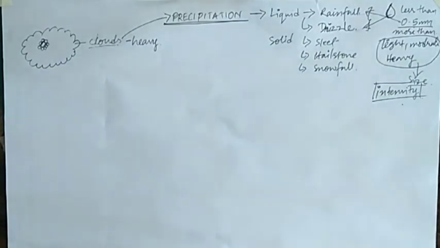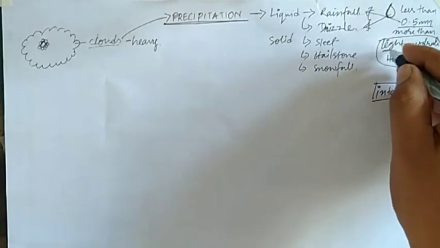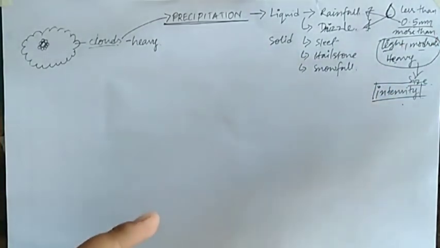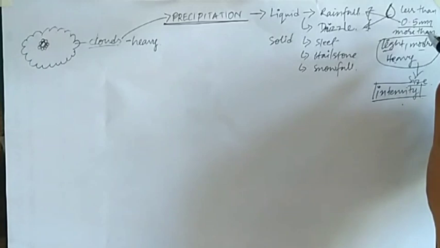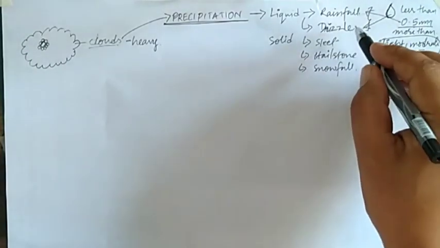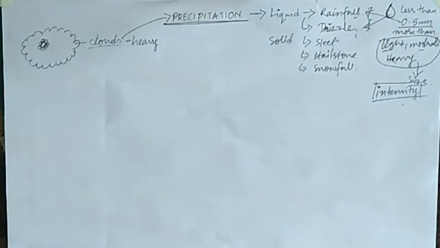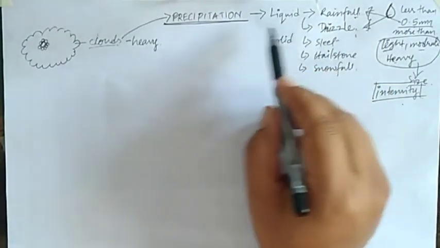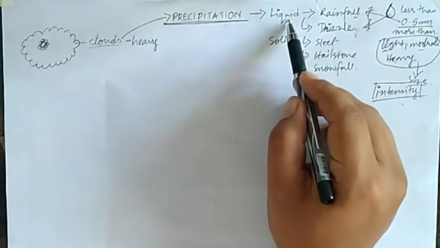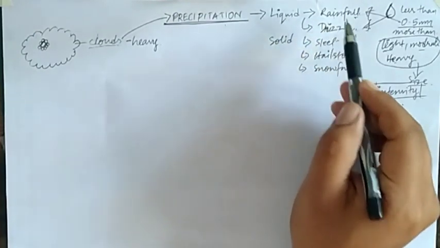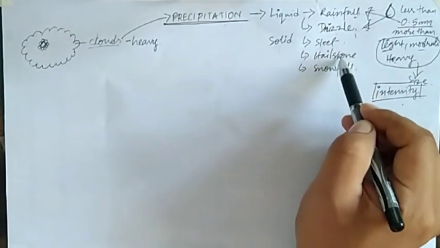So the intensity will decide the different types of rainfall, while the size determines the difference between the drizzle and the rainfall. Remember that. So liquid precipitation is known as rainfall and drizzle, and solid precipitation is sleet, hailstone and snowfall.